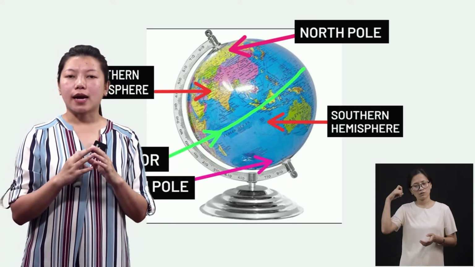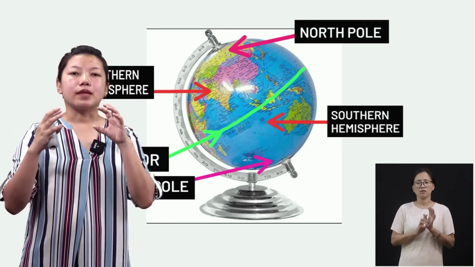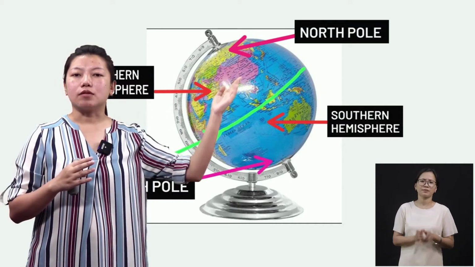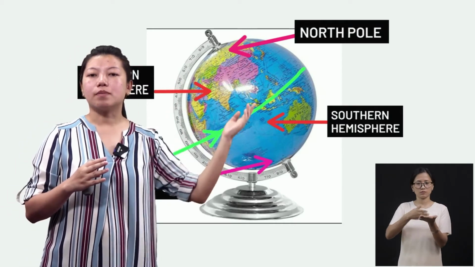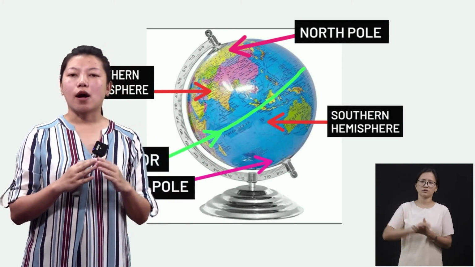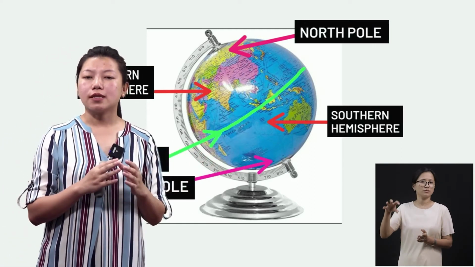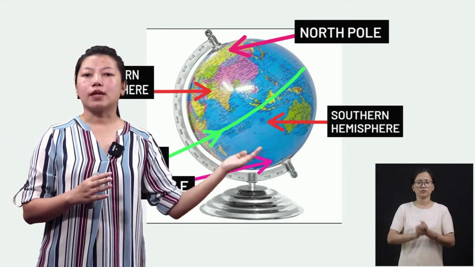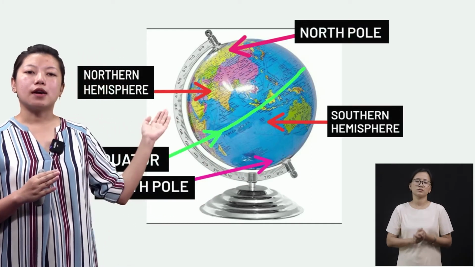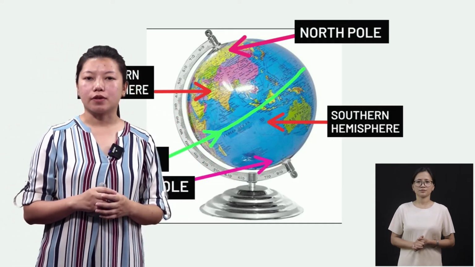I've told you that the sun gives out light to the earth, and the earth receives the sunlight from the sun, but this middle part receives the majority of the sun, and that is why the countries towards the equator are very hot as compared to the North Pole and the South Pole. And also we have two parts, northern hemisphere and southern hemisphere, okay?